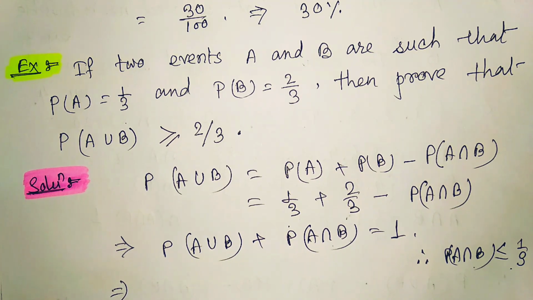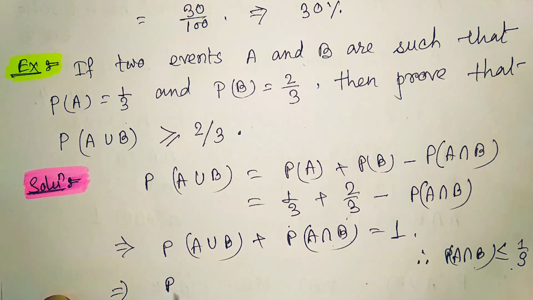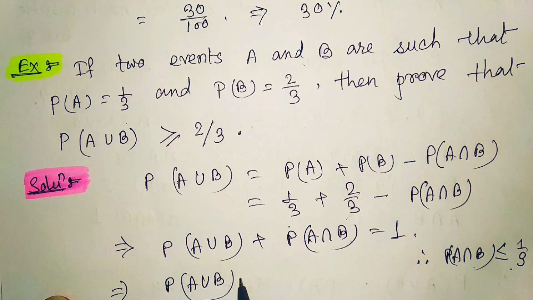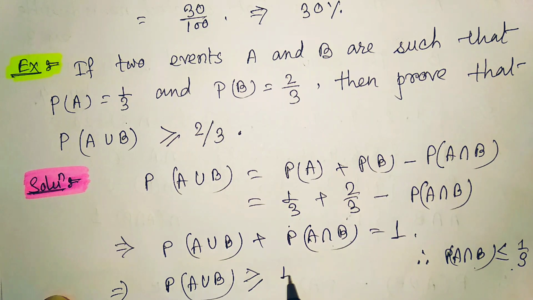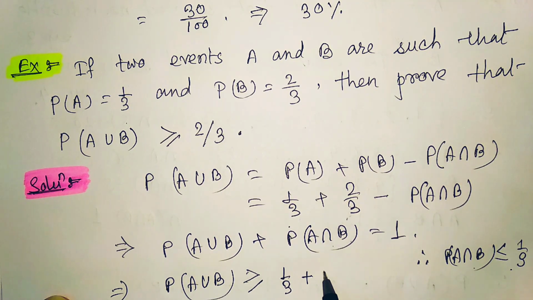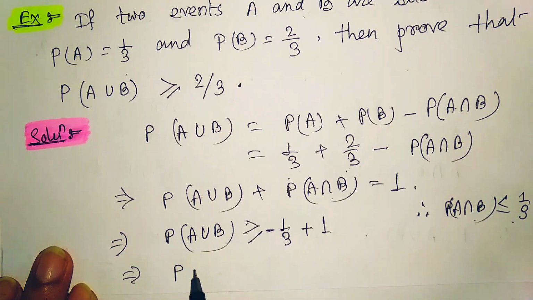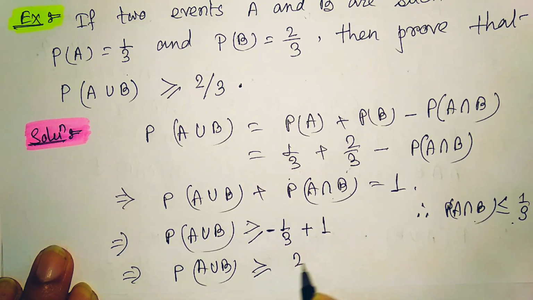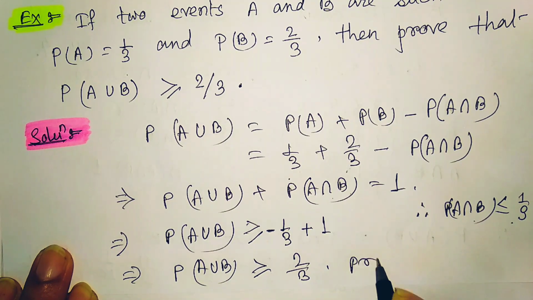So if we substitute that, probability of A union B is greater than or equal to 1 minus 1 by 3, which implies probability of A union B is greater than or equal to 2 by 3. Hence the proof.